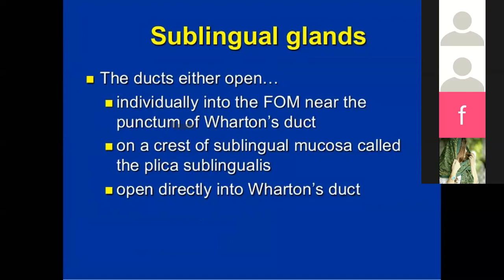Sublingual glands. The ducts either open individually into the floor of the mouth near the punctum of Bartholin's duct, on a crest of sublingual mucosa called the plica sublingualis. Now it opens directly into Bartholin's duct.